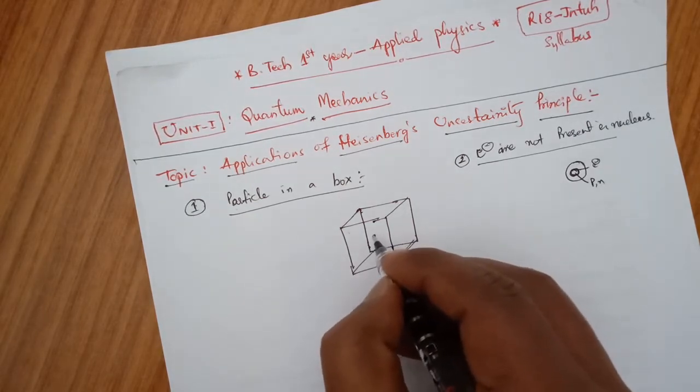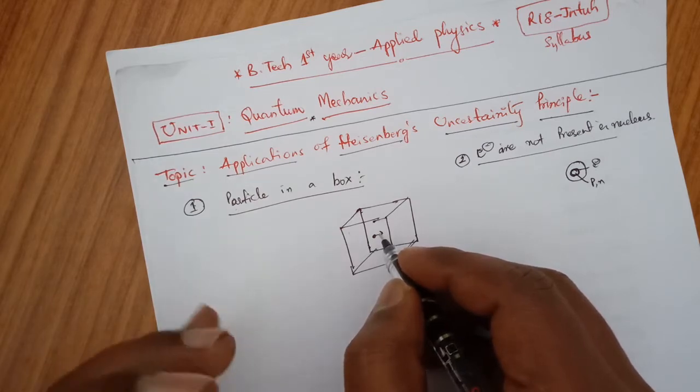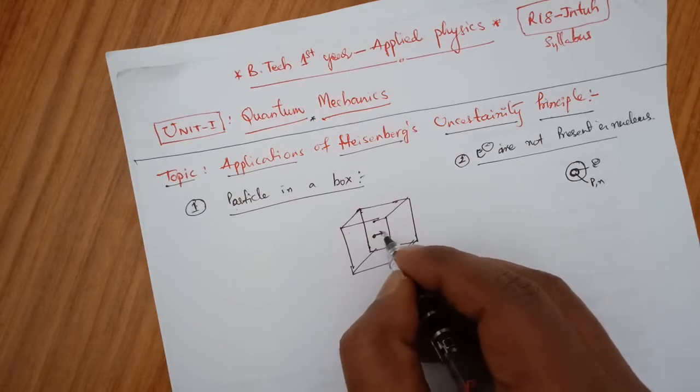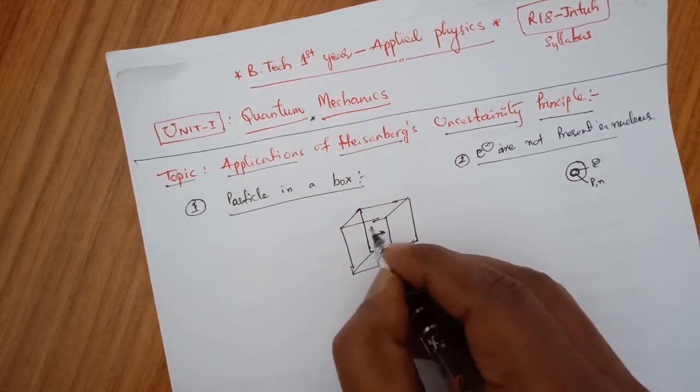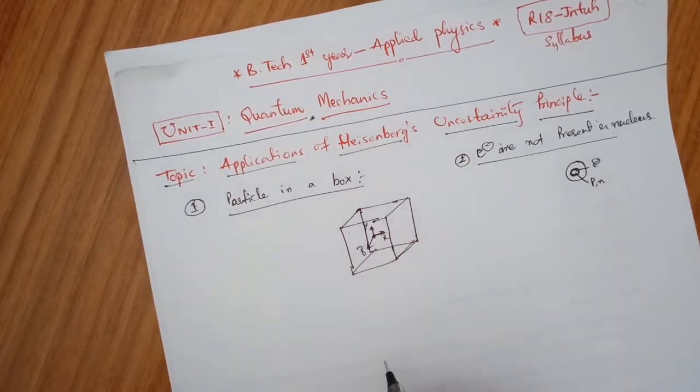If a particle is considered, that particle may have 3 degrees of freedom: translation, rotation and vibration. This is according to kinetic energy. In the same way, this particle may move along x direction, y direction, also along z direction. This is x, y and z.